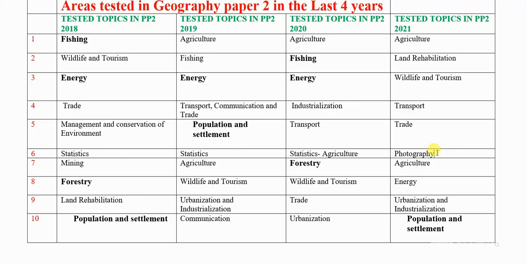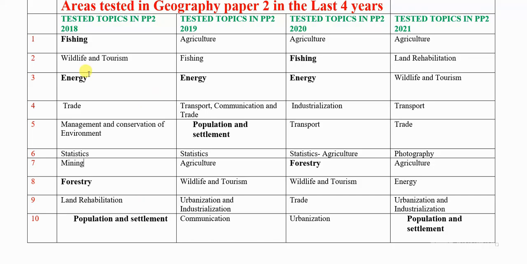Or if photography was done very poorly, they can repeat it. If it was done very poorly, they will repeat it. So you need to prepare well in either. Number 7 was mining. Number 8, forestry. Number 9, land rehabilitation. Number 10 is population and settlement.